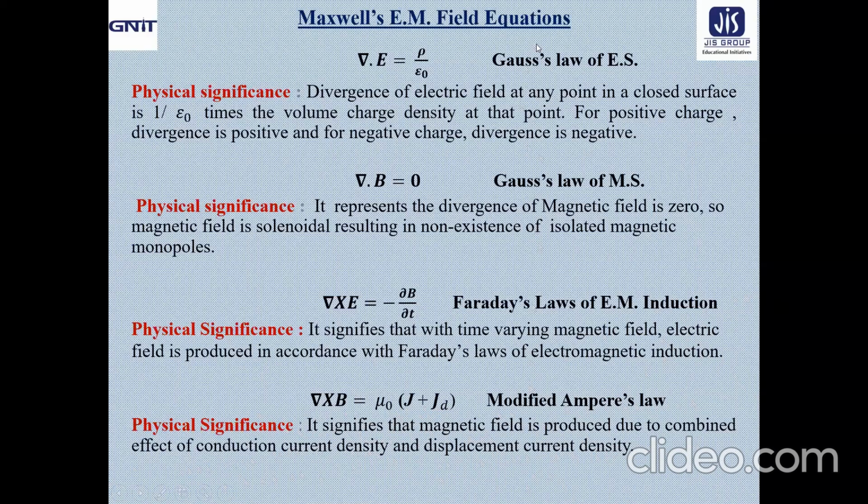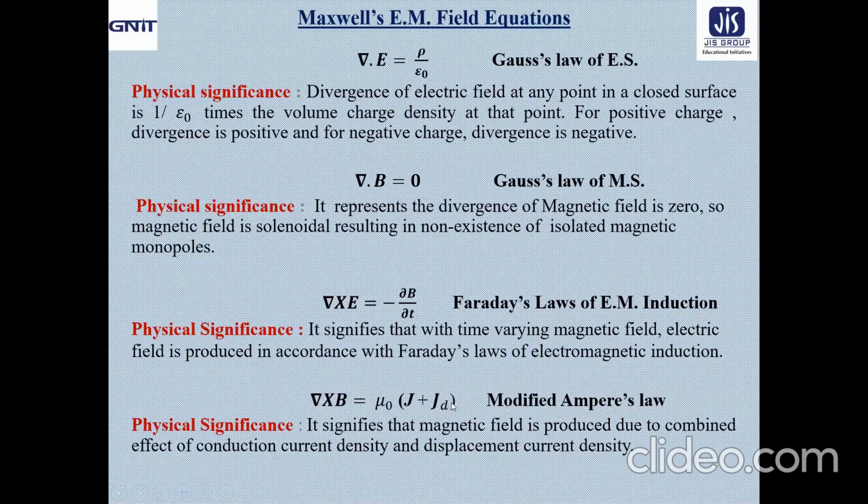These four equations, initially the first three were given by two physicists. Gauss gave two, electrostatics and magnetostatics. Then Faraday gave the laws of electromagnetic induction. Next, Ampere tried to give one law in the form of Ampere's law, but some inconsistency was found out by Maxwell, and that's why he modified Ampere's law by including the displacement current.